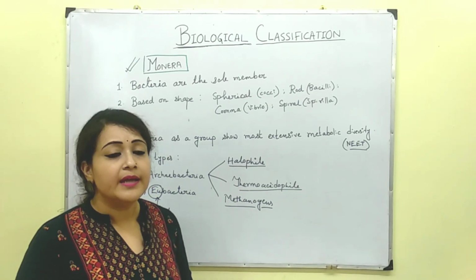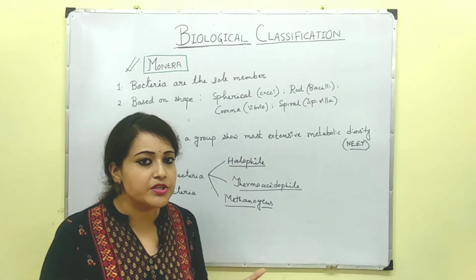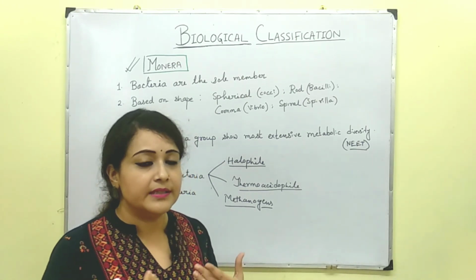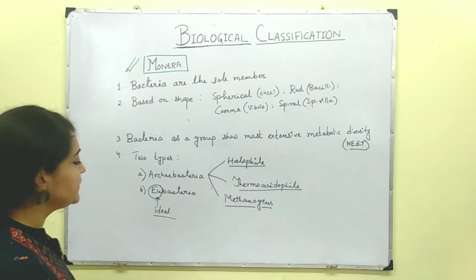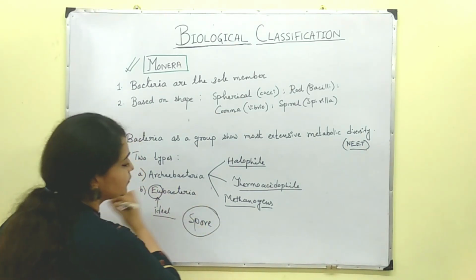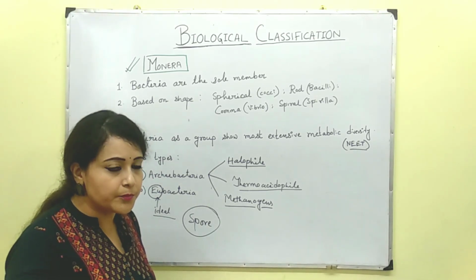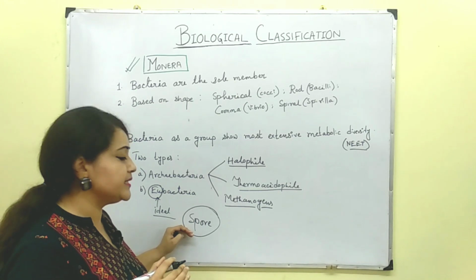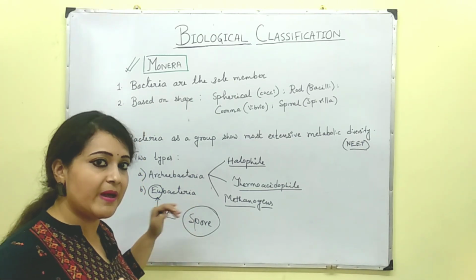So Eubacteria contain flagella, and if they have to survive in an unfavorable situation, they produce a special structure called a spore. In case of unfavorable conditions, they produce this structure known as a spore, and since it is produced inside, it's called an endospore. So basically, these endospore structures are highly resistant and give protection to the bacteria.